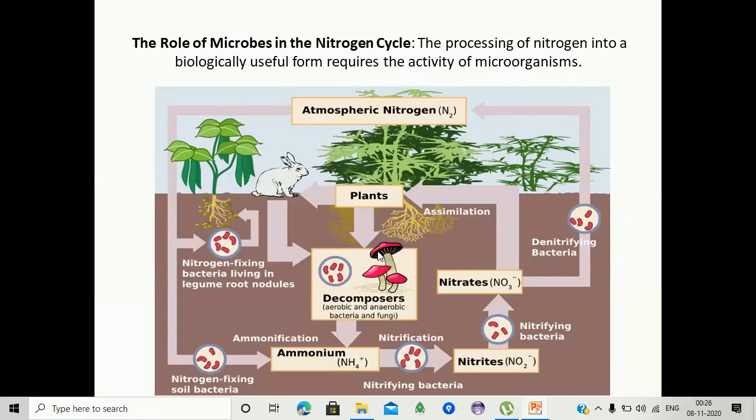Here we are observing the different types of bacteria responsible in the nitrogen cycle: nitrogen fixing bacteria, ammonification bacteria, nitrification bacteria, and denitrifying bacteria. These different types of bacteria are responsible for the transformations of atmospheric nitrogen.